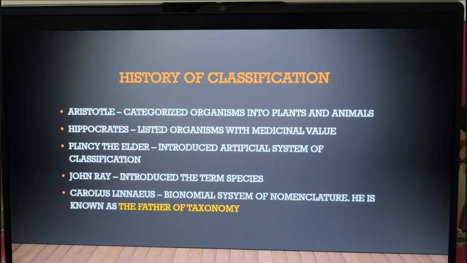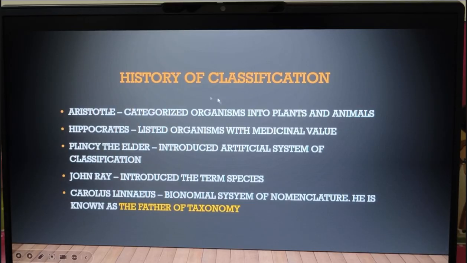Instead, what did he do? He just brought in the currently observable conditions. Like if you are growing a plant, he did not talk about the history of the plant, how it was. He was just explaining the observable characters, like growth of a plant. So classification was done based on growth, height and all those. That is why it is called the artificial system of classification. Why? Because classification should ideally be based on evolution or previous history.